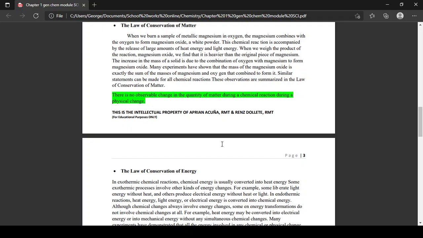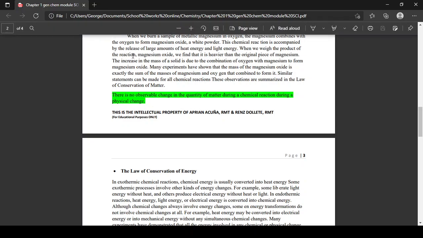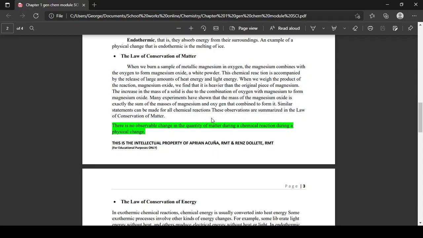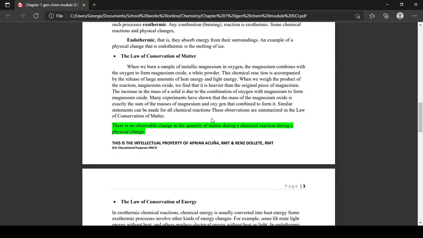There is no observable change in the quantity of matter during a chemical reaction or during a physical change. This is our law of conservation of matter. Let me explain it simply, kids. Even if our magnesium and oxygen combine, the amount of magnesium and the amount of oxygen do not increase or decrease. That is the law of conservation of matter.